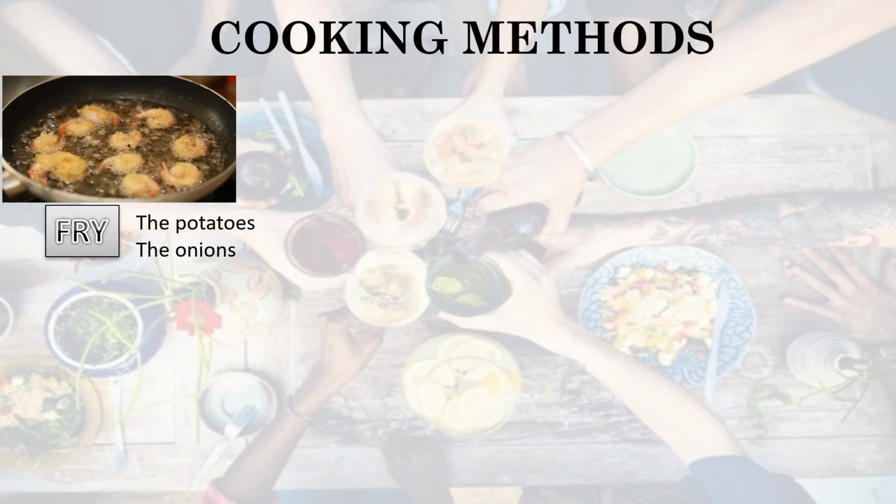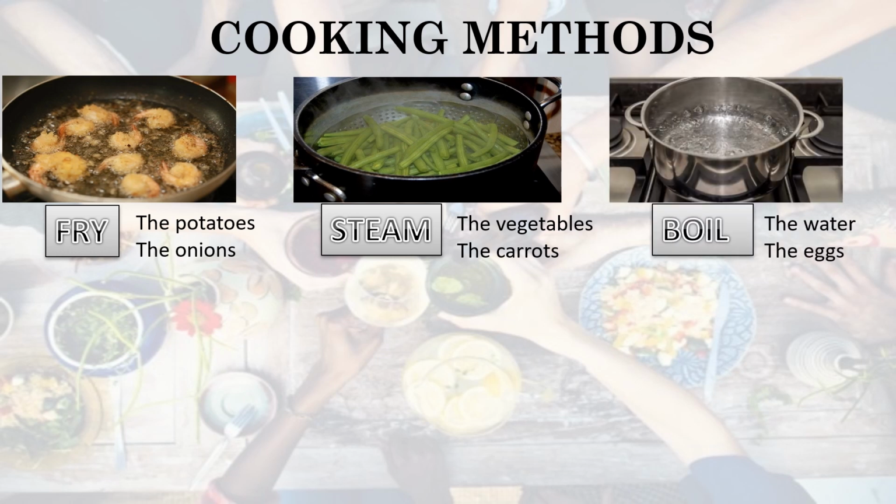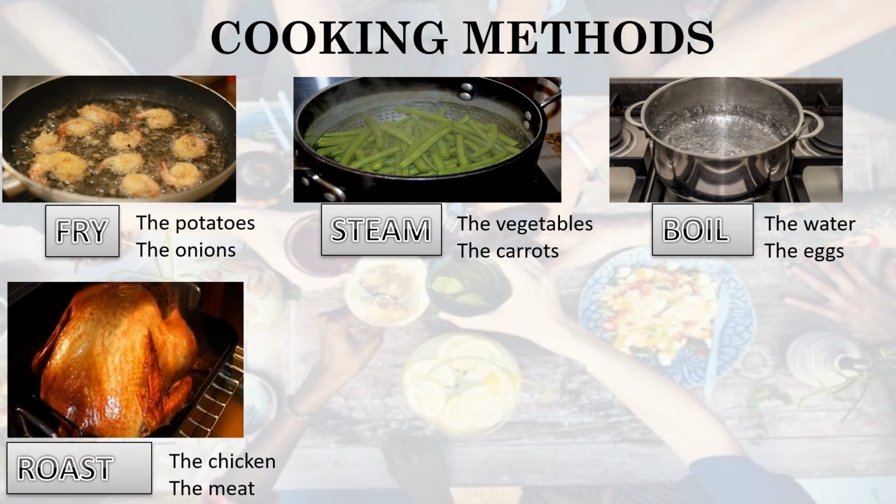Fry. Fry the potatoes. Fry onions. Steam. Steam the vegetables. Steam the carrots. Boil. Boil the water. Boil the eggs. Roast. Roast the chicken. Roast the meat.